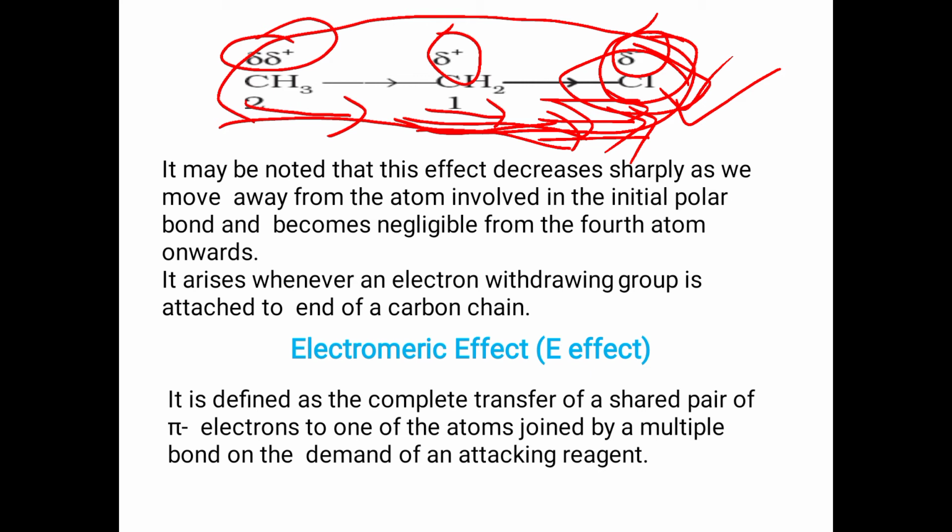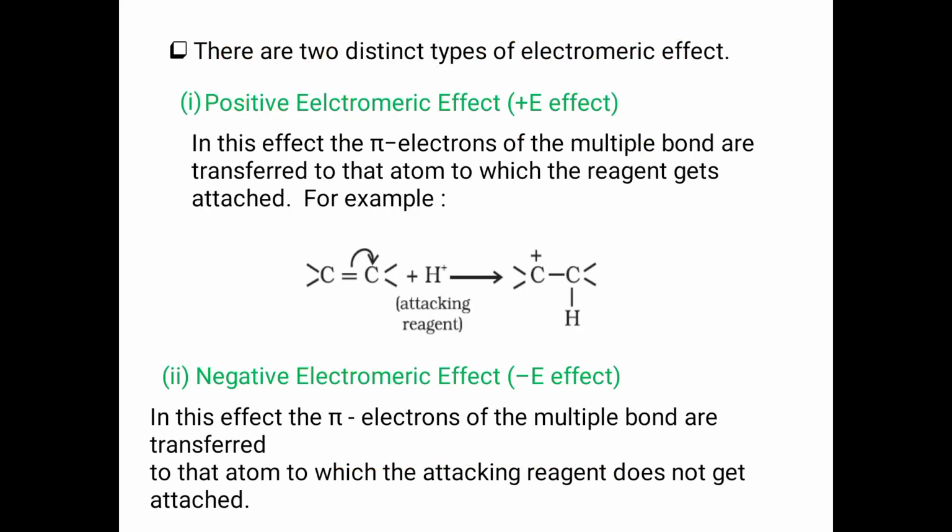Next one is electromeric effect. It is defined as the complete transfer of a shared pair of electrons. In the inductive effect it is not a complete transfer, but in the electromeric effect, the complete transfer occurs. In the presence of only an attacking reagent, this type of effect occurs. So there are two types.